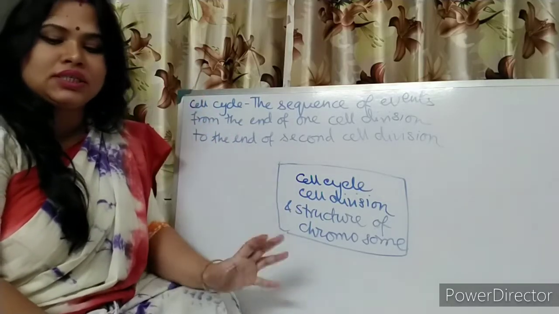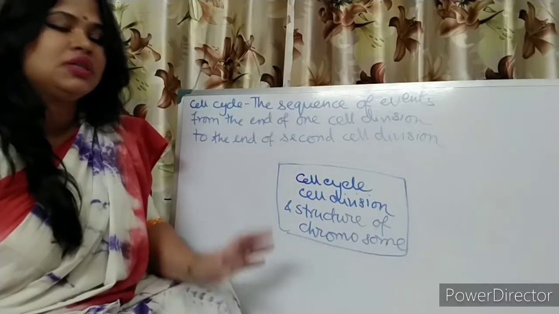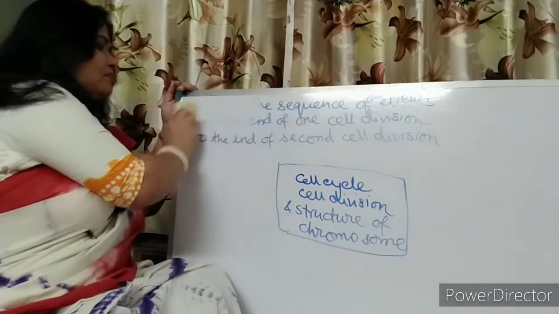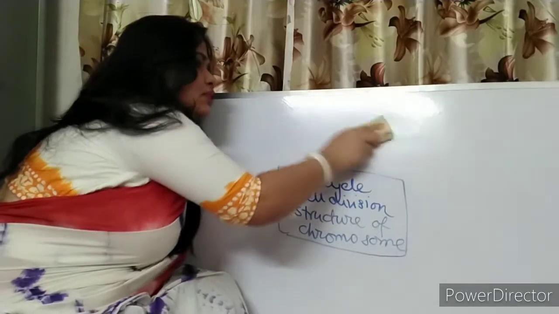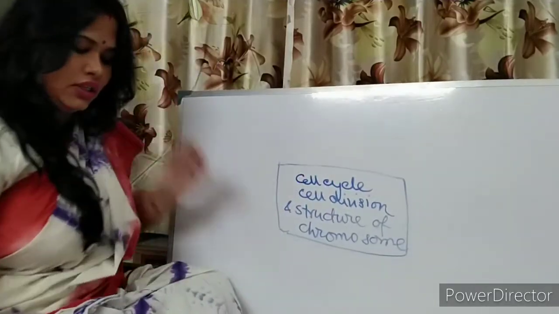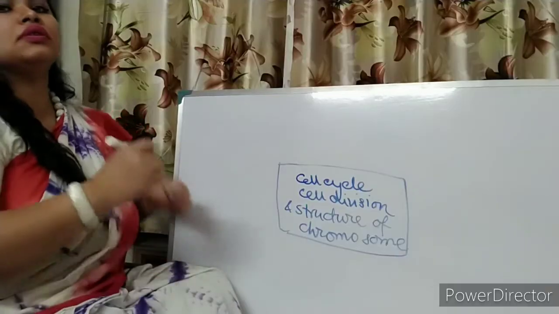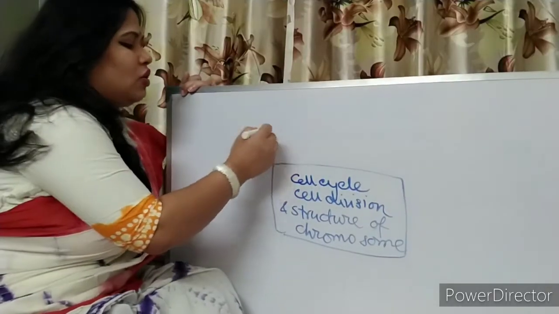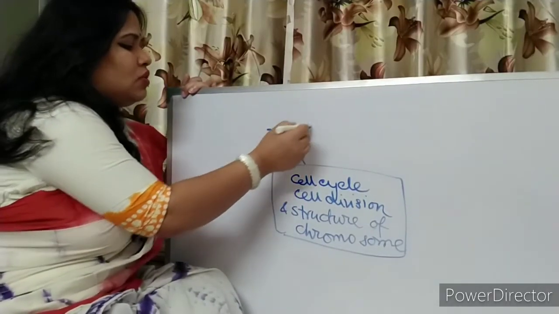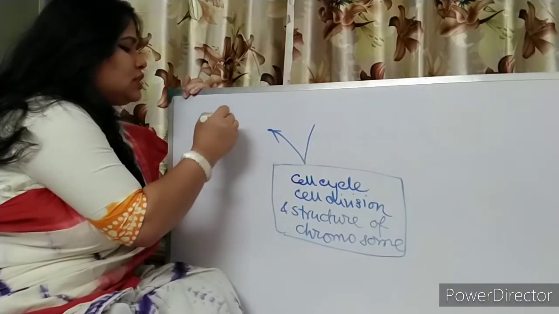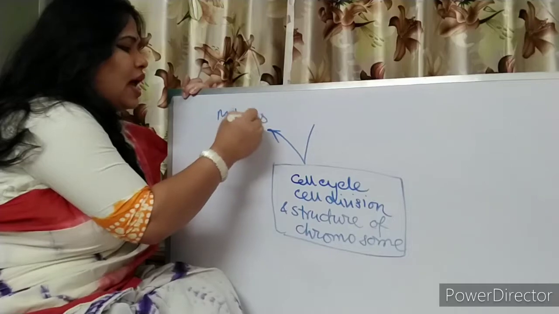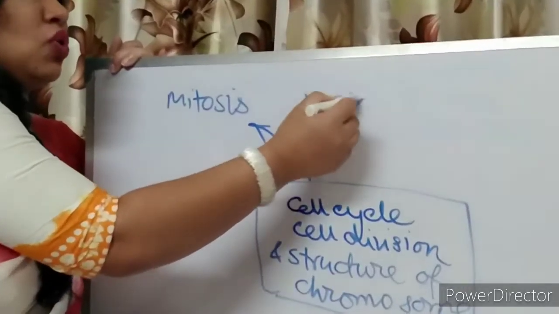So in a gist, in a mind map, how can we say these things? Cell division is of two types. One is mitosis, another is meiosis.